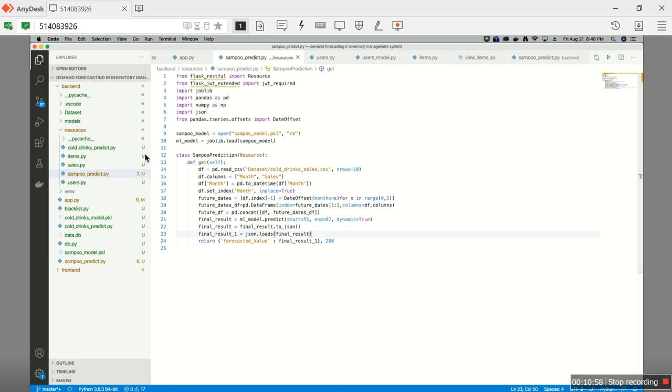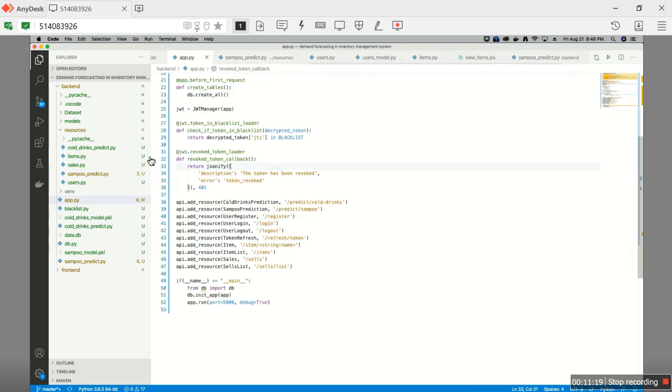Now I will show how the machine learning model has been implemented. This is how the pickle file is loaded, and then the JSON value is returned, and the REST API has been exposed in this way. Then the front-end engine, React.js, calls it. So let me run the project and show from that point. Okay, let's log in first, since there is authentication also. Let me log in first.